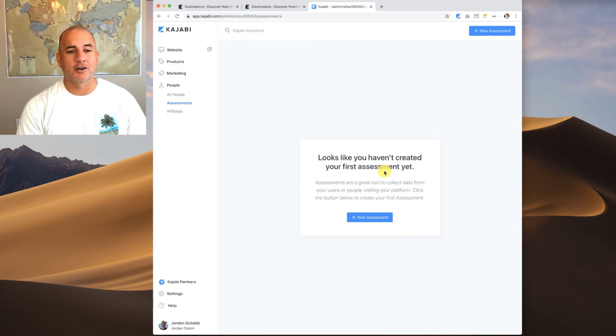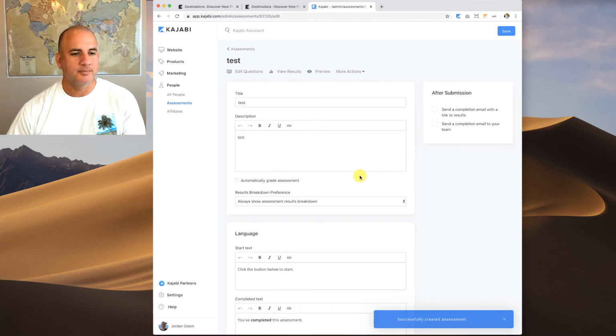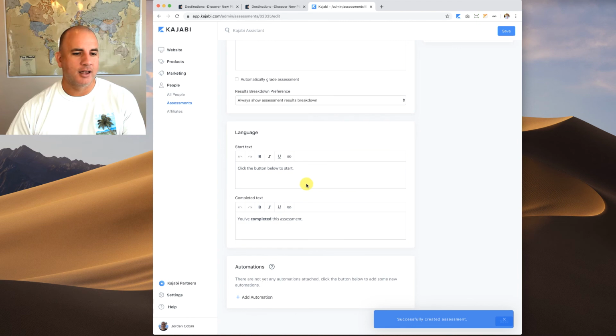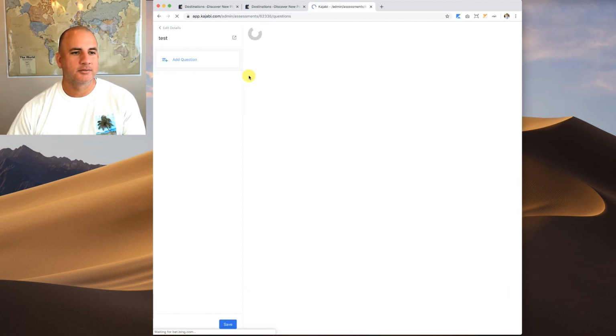I haven't used this currently, but for example, if I created a new assessment, I give it a title, description, I can automatically grade, and then it just allows me to put in questions, to do multiple choice. Let's just do a test assessment. So we'll say test, save. Okay, and then I'll click edit questions. And then this builder comes up.